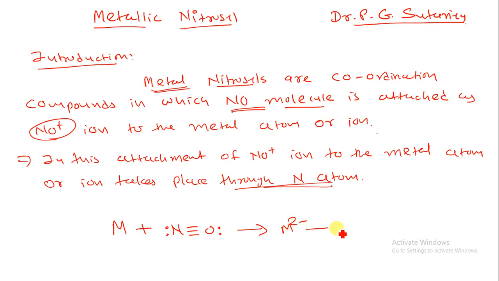So here we have a 2 minus charge, nitrogen having a positive charge, and oxygen also having a positive charge. Now when it is interconverted, this bond can make a bond over here, and this falls over here, so it will make M double bond N. Now nitrogen has a positive charge and oxygen has a neutral charge.